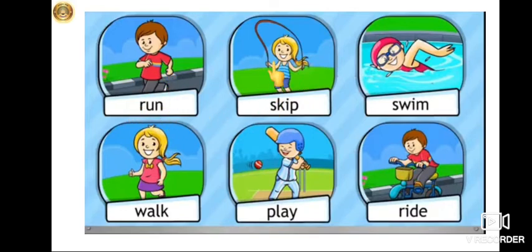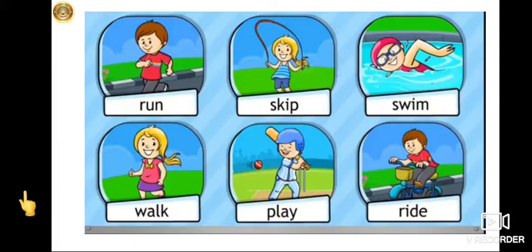The girl is skipping. So skip is a verb. Here the girl is swimming. So swim is a verb. Here the girl is walking. So walk is a verb or an action word. Here the boy is playing. So play is a verb. And here the boy is riding a bicycle. So ride is a verb or an action word.